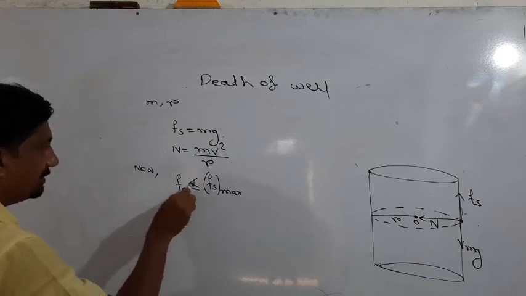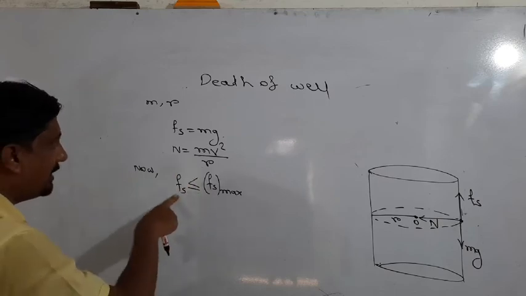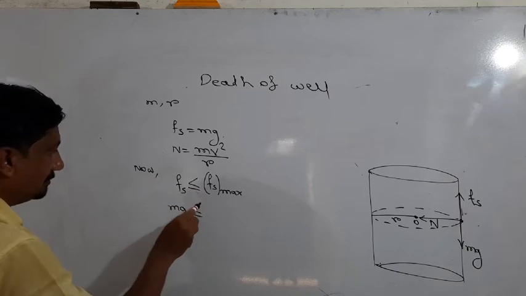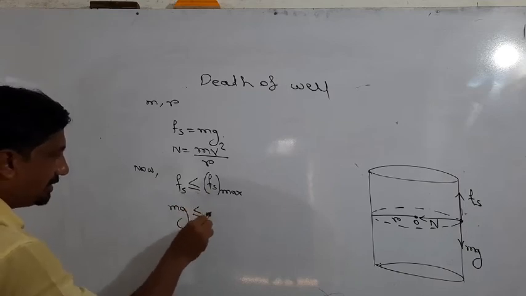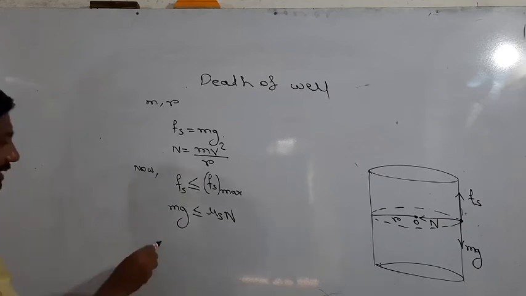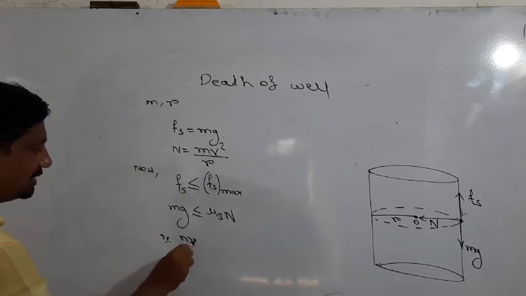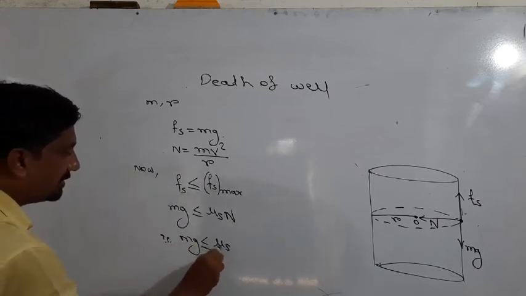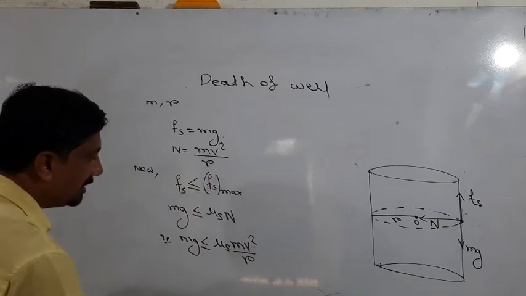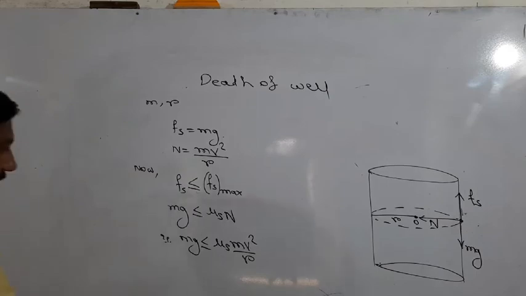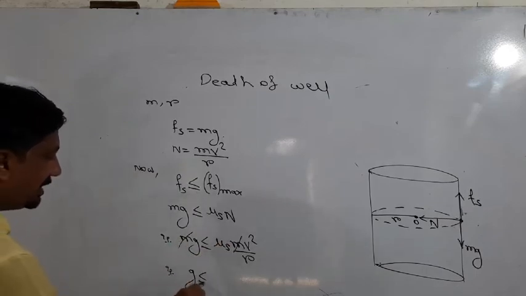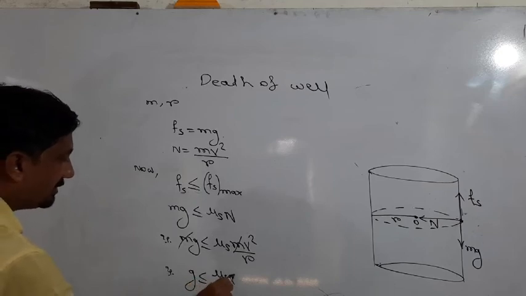Putting in the values and simplifying for velocity. The value of Fs is mg, which is less than or equal to the formula for Fs, mu s times the normal reaction. Remember that. That is, mg less than or equal to mu s times mv square upon r. Simplify for velocity. Mathematically, cancel m. g is less than or equal to mu s v square upon r.